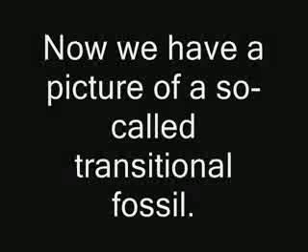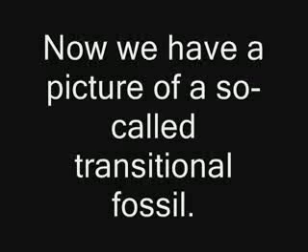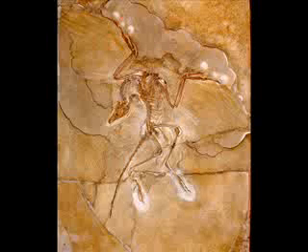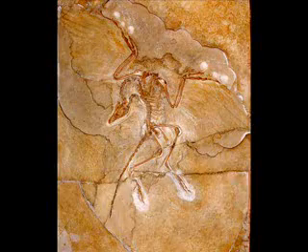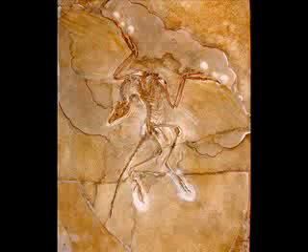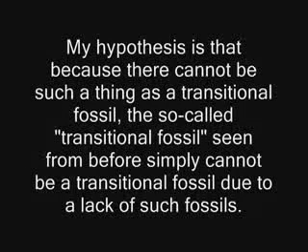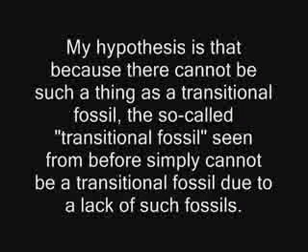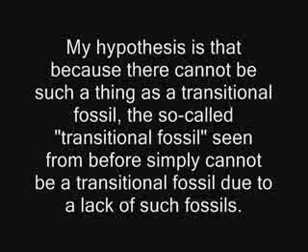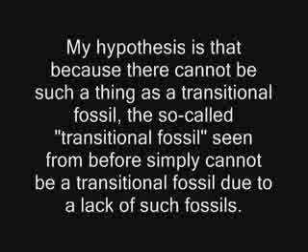Now we have a picture of a so-called transitional fossil. My hypothesis is that because there cannot be such a thing as a transitional fossil, the so-called transitional fossil seen from before simply cannot be a transitional fossil.